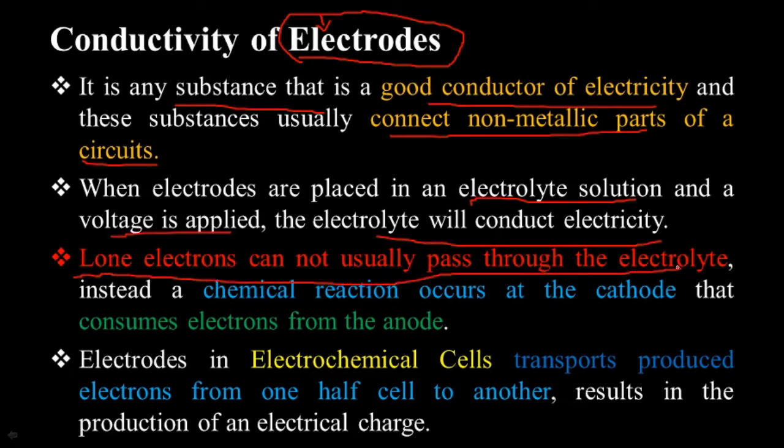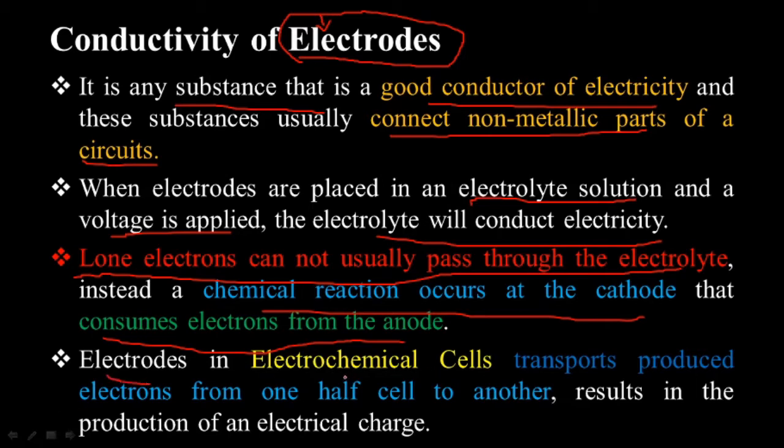Okay, if I have put the electrodes into the electrolytic solution and there is a voltage applied, only the electrons are not able to transport the electricity. Some chemical reactions take place, that is, consumption of electrons at the anode and loss of electrons at the cathode. Those reactions are considered as oxidation and reduction. We will see later on, that when these reactions happen at the electrodes, then and only then is there conduction of electricity through that electrolytic solution.